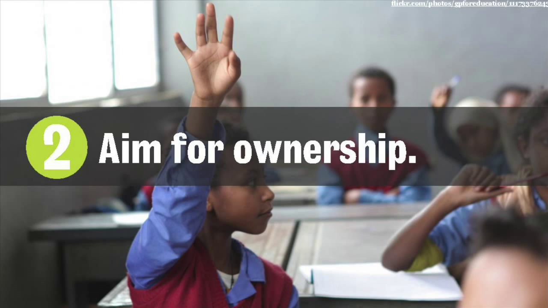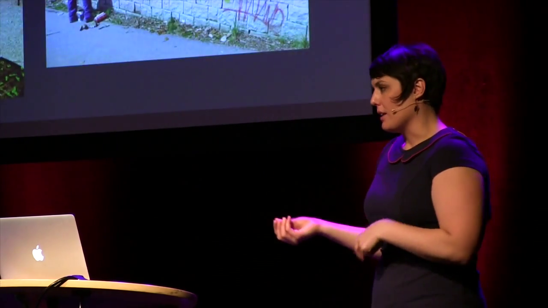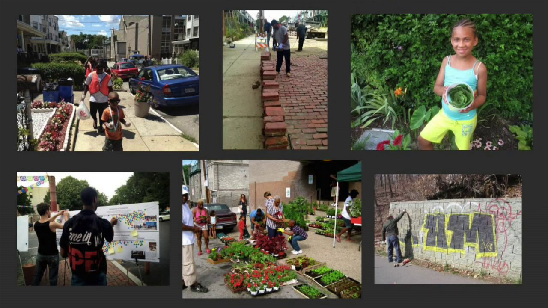Which brings me to the next thing, which is ownership. I talk about ownership because I think it's very easy to get into this mode of waiting for somebody else to come along and solve your problems. And you see it everywhere, right? You see people in Philly waiting for somebody else to come pick up the litter. So back up there on West Rockland Street, people are not waiting for somebody else to come solve the problem. What they've started doing is organizing and taking real ownership of the future of their block.